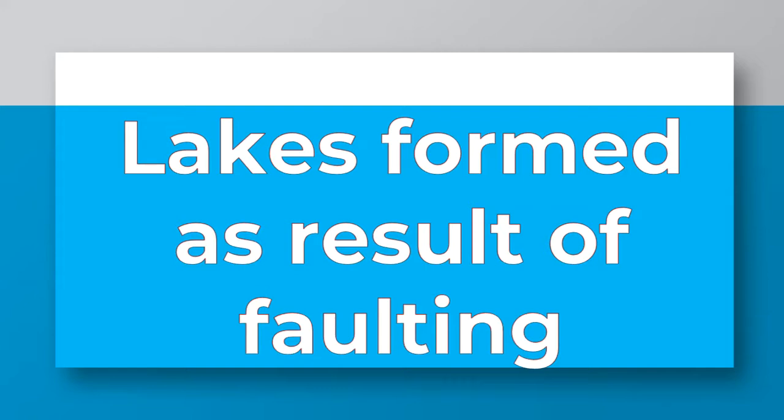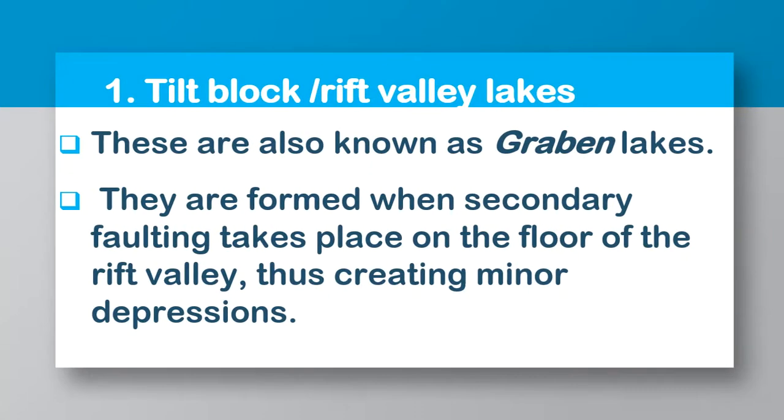So when I talk of lakes formed by faulting, I want us to be able to define. I think we can remember what is faulting. After we have defined faulting, how does it come about, and then how do lakes come as a result of faulting? Senior fives, we have looked at faulting before, and if I'm to define faulting based on what you studied earlier, faulting is the fracturing or altering or displacement of rocks.